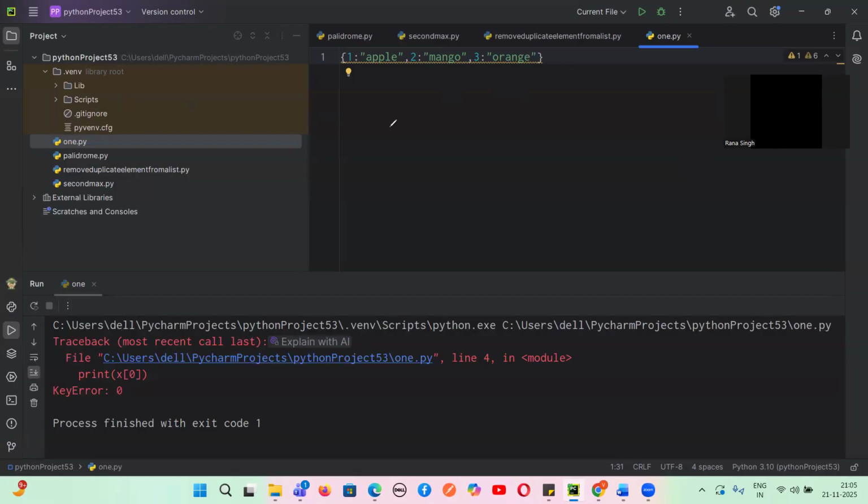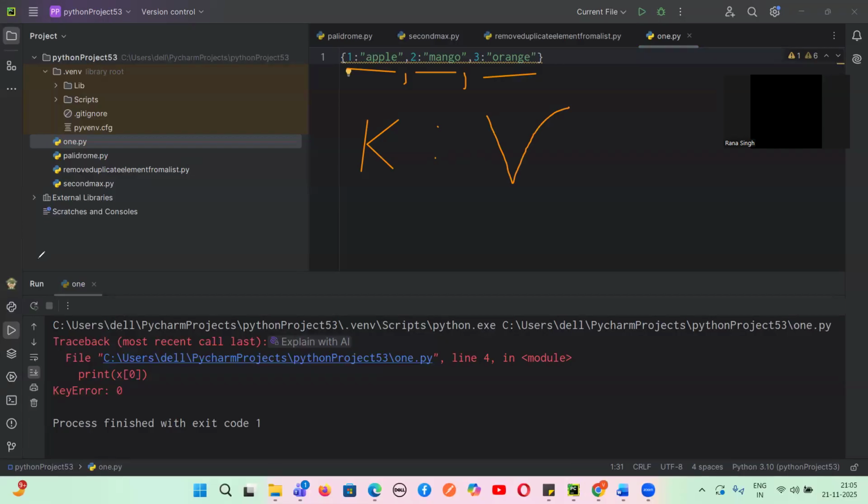Between the key and value, there's a colon. And between one key value pair and the second key value pair, there's something called a comma. So one key value pair consists of a key, then a colon, and then the value. Yes or no, guys?